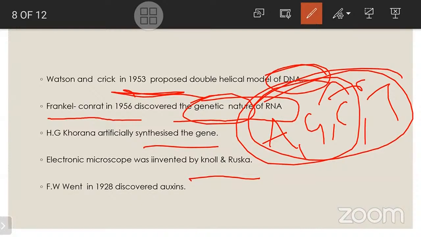And next, F.W. Went in 1928 discovered auxins. So auxins were discovered by F.W. Went. He did different experiments on coleoptile. By using the coleoptile, he observed there is some material at the tip which is useful for the growth of the plant. That is nothing but auxins. He gave the name auxins in 1928.